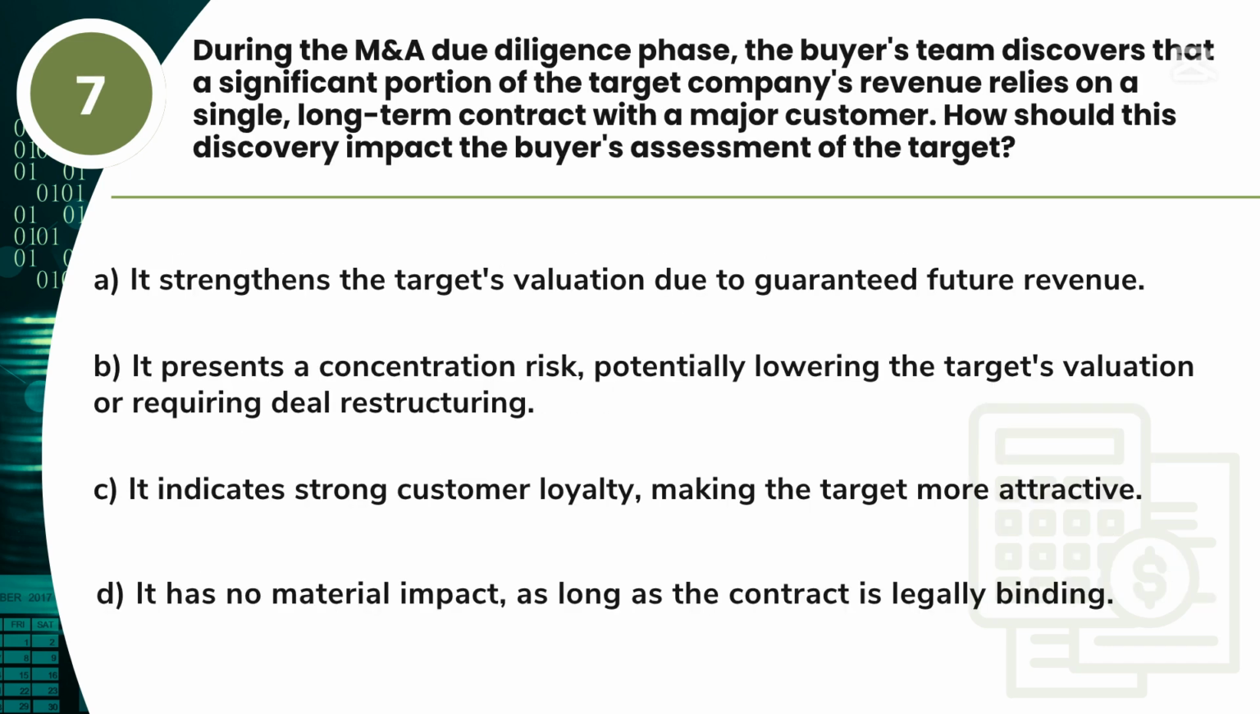Question 7. During the M&A due diligence phase, the buyer's team discovers that a significant portion of the target company's revenue relies on a single, long-term contract with a major customer. How should this discovery impact the buyer's assessment of the target? A. It strengthens the target's valuation due to guaranteed future revenue. B. It presents a concentration risk, potentially lowering the target's valuation or requiring deal restructuring. C. It indicates strong customer loyalty, making the target more attractive. D. It has no material impact, as long as the contract is legally binding.